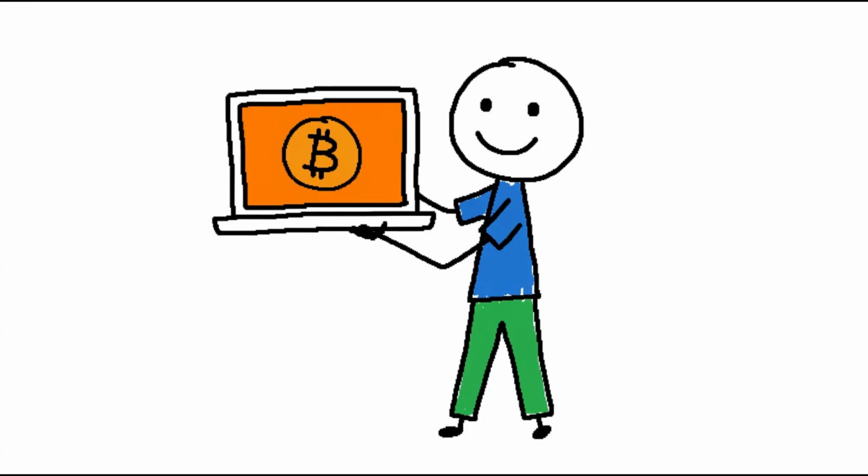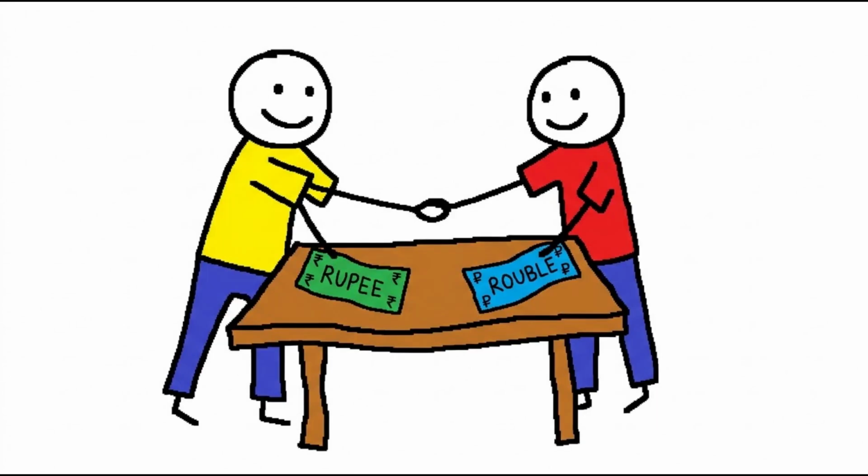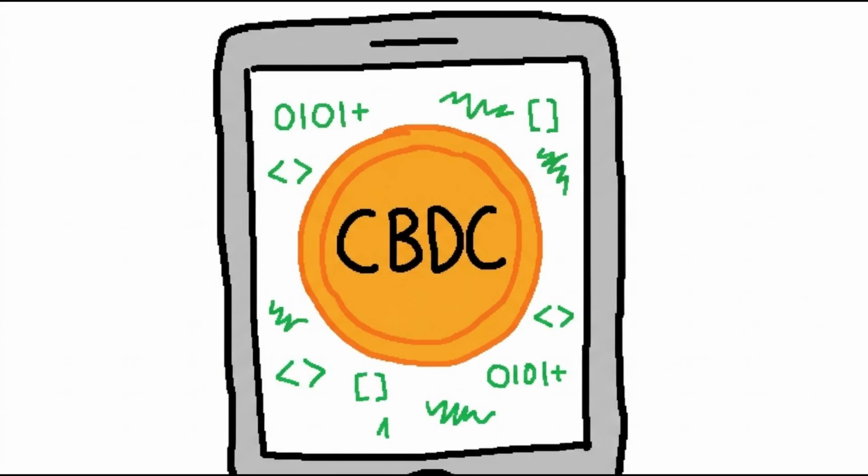Think of it like this. Imagine there's one shop in your town that everyone trusts. People always go there because they know they'll get what they need. As more people use that shop, it becomes even bigger, more successful, and more influential. The US dollar works in a similar way. The more people, businesses, and countries use it, the stronger its position becomes.